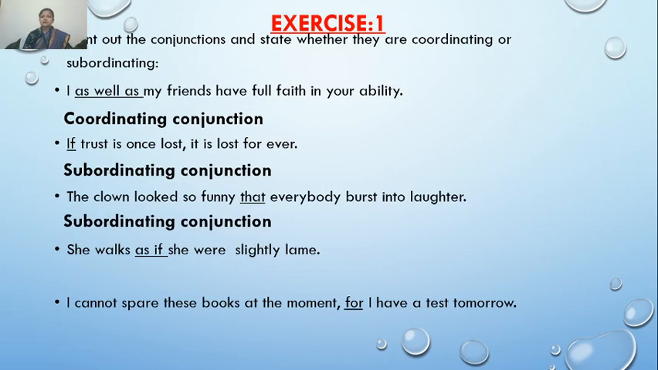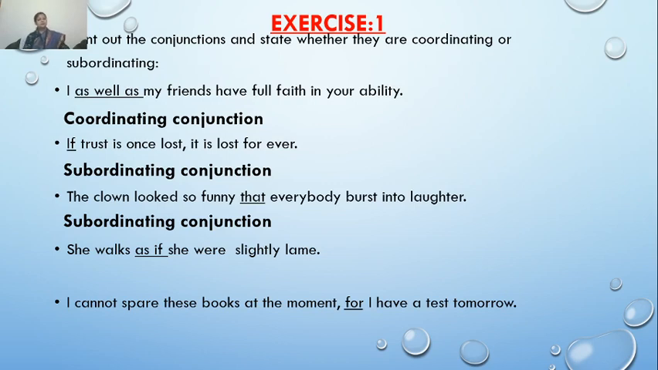Subordinating conjunction. So that is my subordinating conjunction. Now look at the fourth sentence. She walks as if she were slightly lame. Now, she walks is my first clause. As if she were slightly lame, this is my second clause.